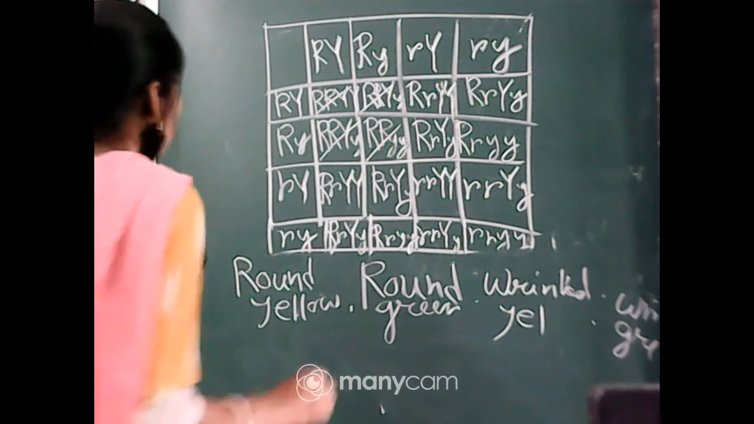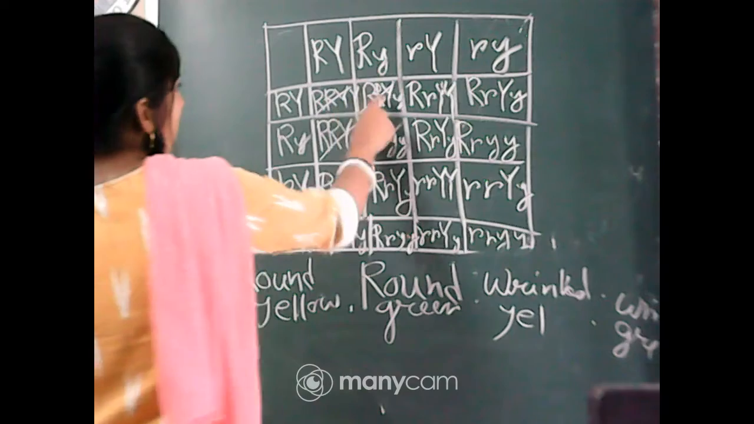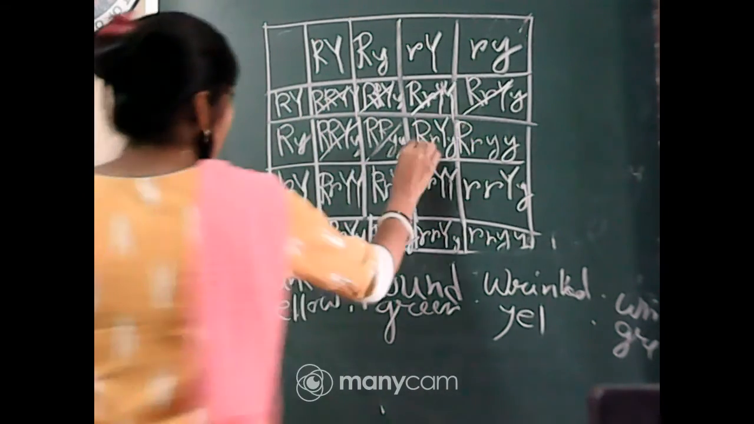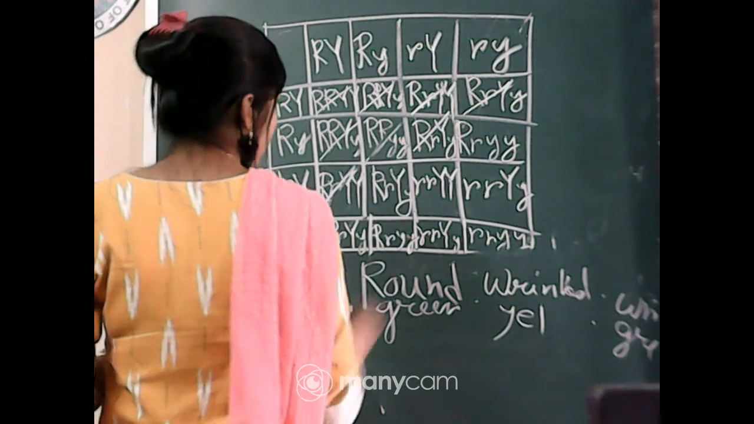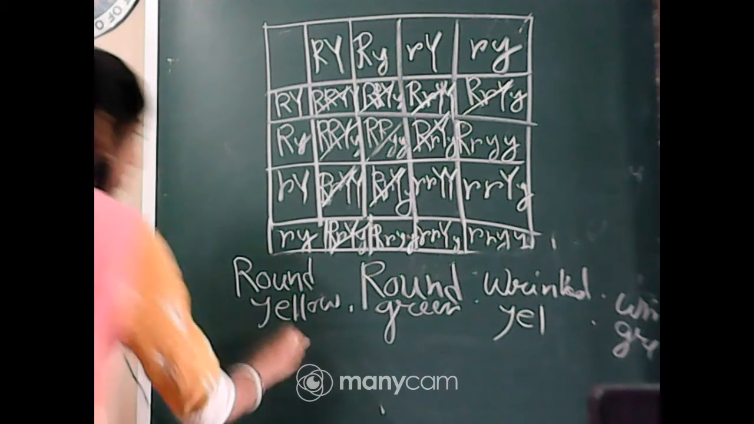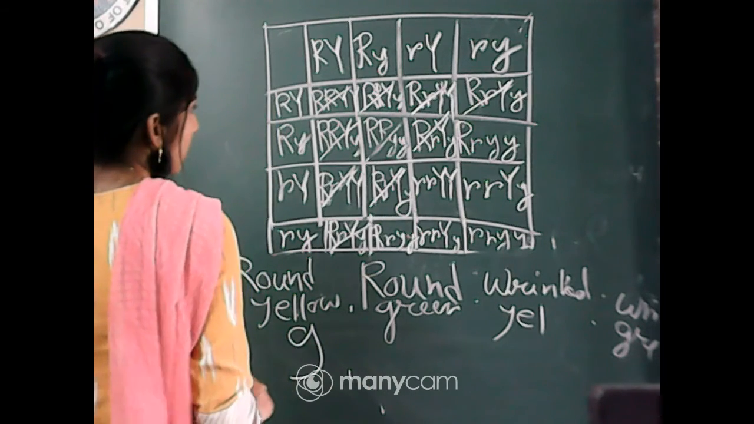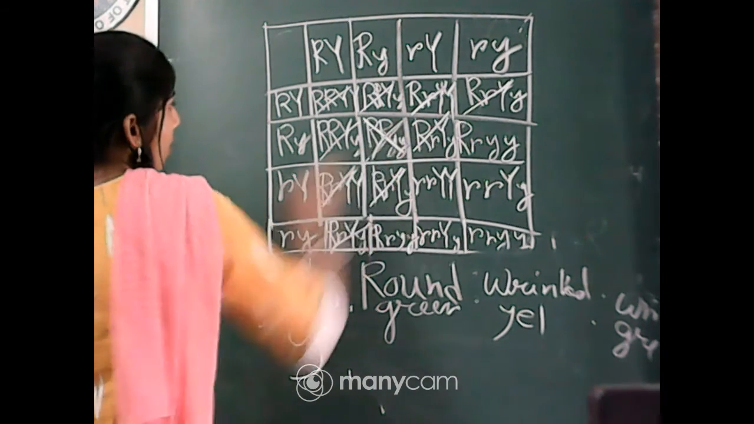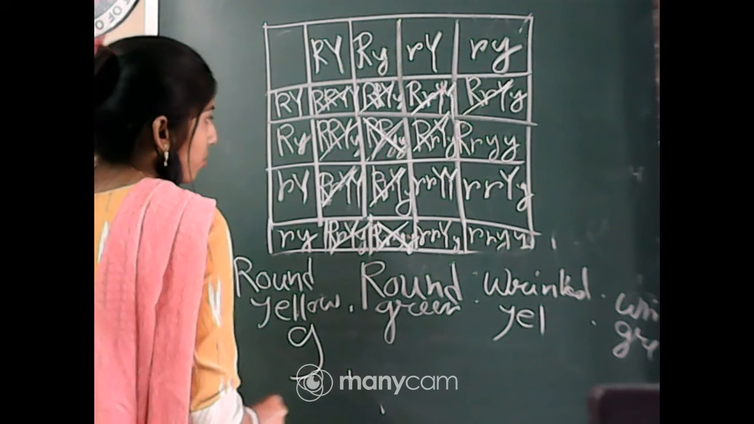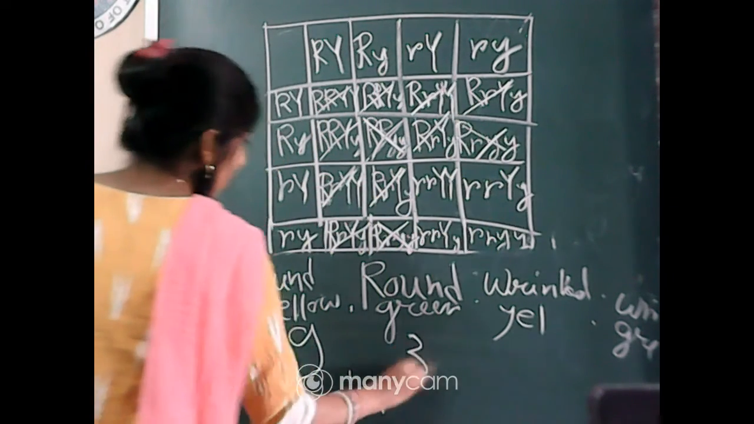Sorry, I have made a mistake. This one is not round and yellow. 1, 2, 3, 4, 5, 6, 7, 8, 9. So we have got round and yellow 9. Next round and green: round and green 1, 2, 3. So round and green is 3.